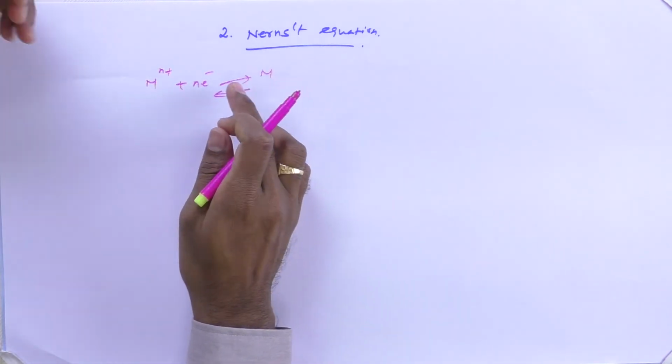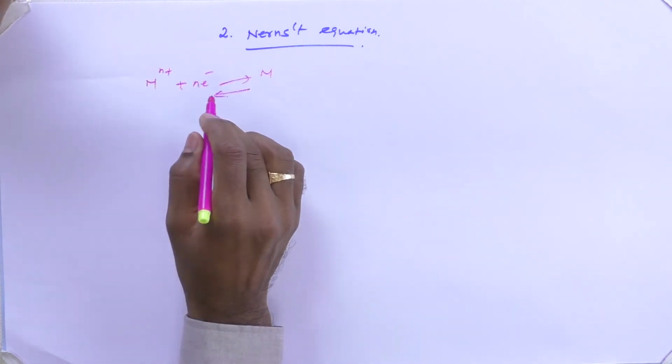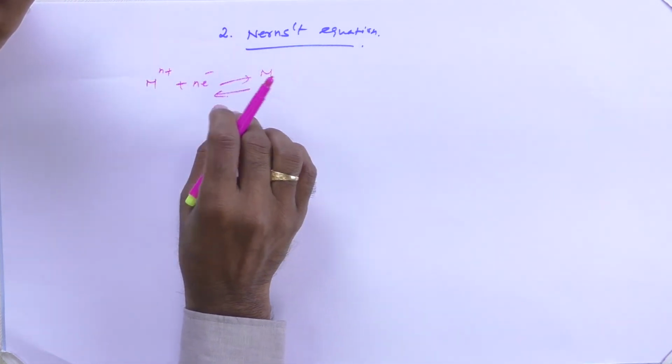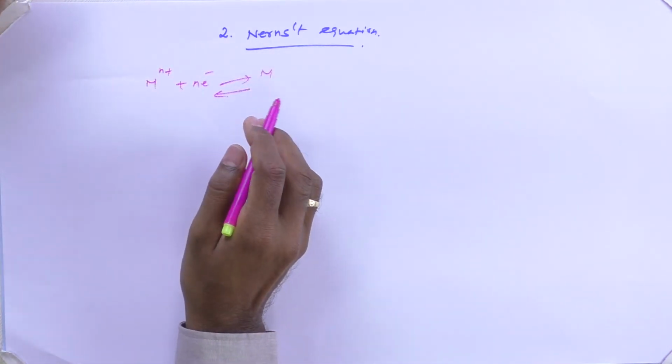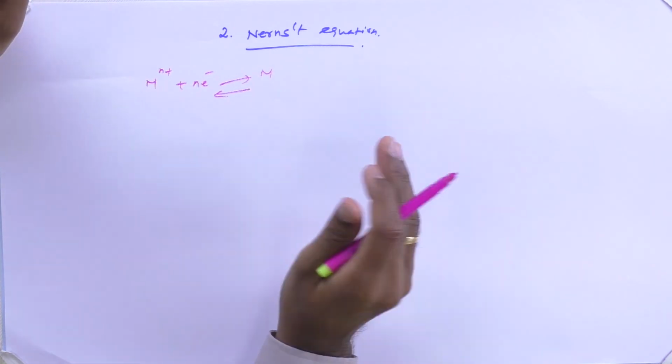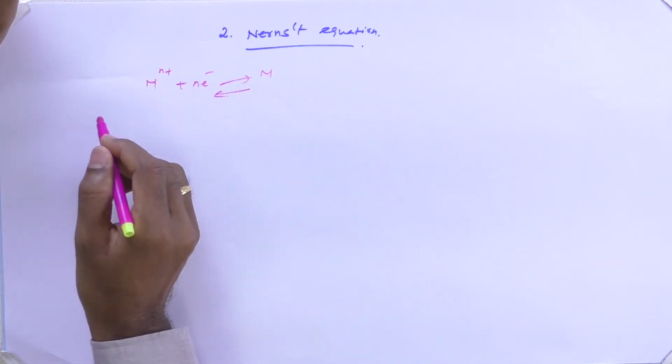Now, let us consider this general form of redox reaction. For this redox principle, or in any reversible system, if a reversible system is taking place, there will be a change in three thermodynamic parameters.